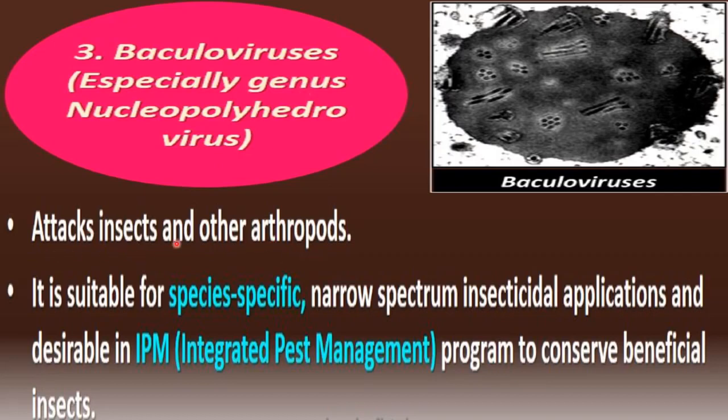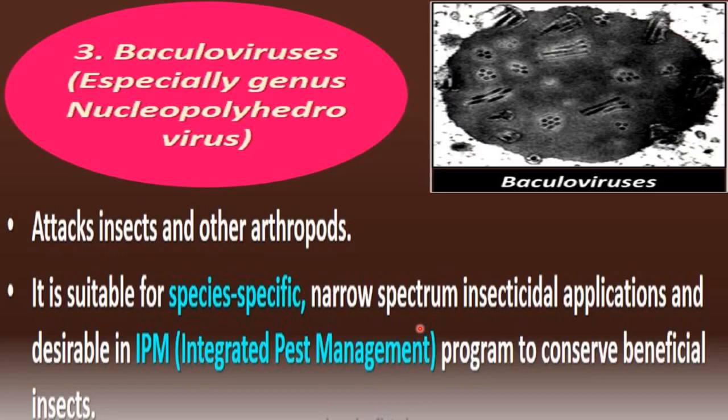As you know, insects are only a class under the Arthropoda, so along with insects, some other arthropods are also controlled by baculoviruses. They are species specific, so only some specific species can be controlled with their help. Narrow spectrum means it damages only a limited range of organisms.